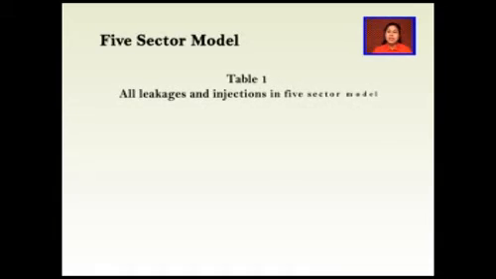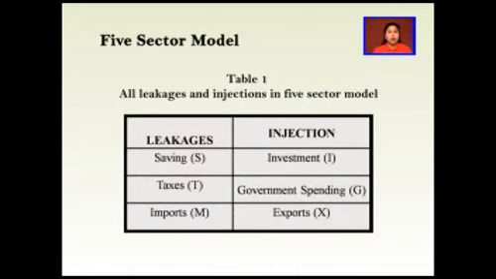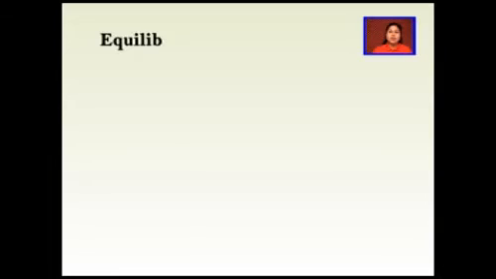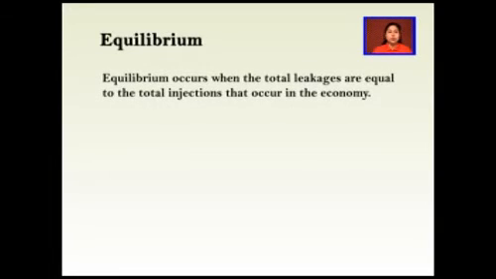Now, the 5-sector model of the leakages and injections. Now, all leakages and injections in the 5-sector model. The leakages are savings, taxes, imports, whereas the injections are investment, government spending, and exports. In terms of the 5-sector circular flow of income model, the state of equilibrium occurs when the total leakages are equal to the total injections that occur in the economy.